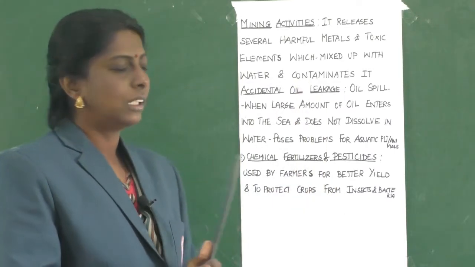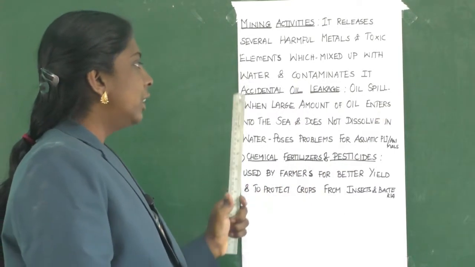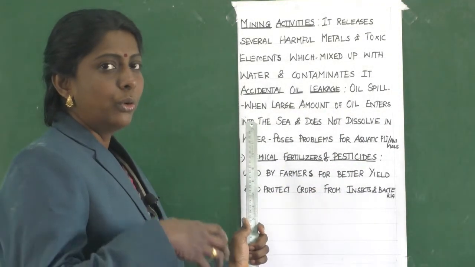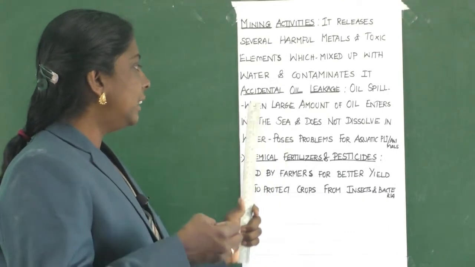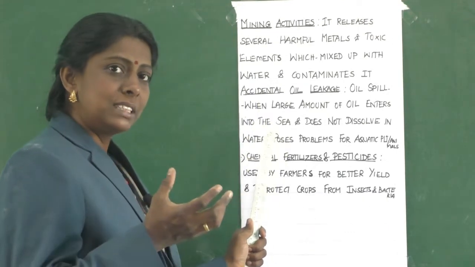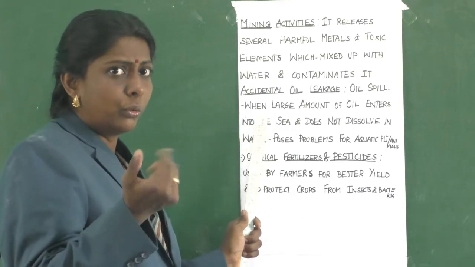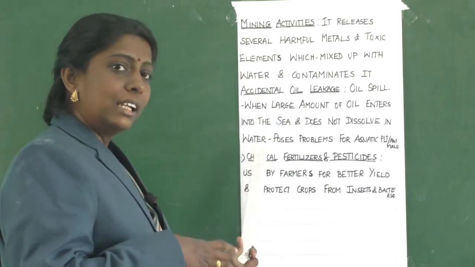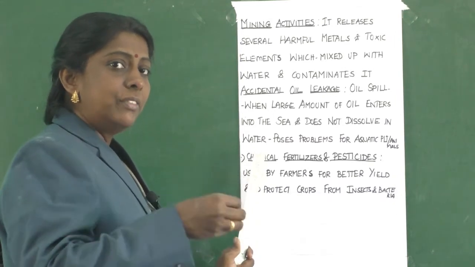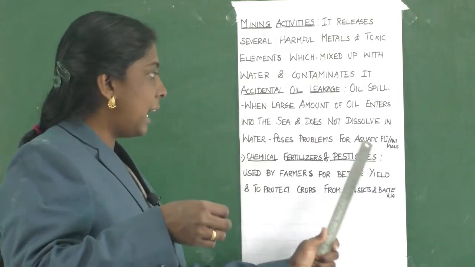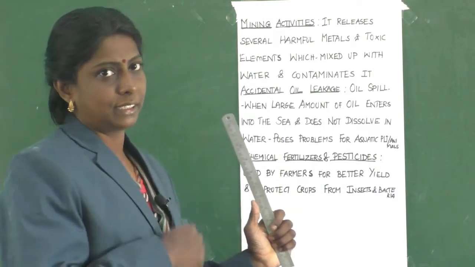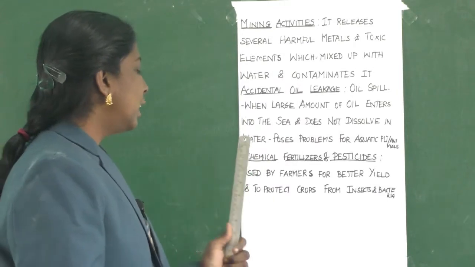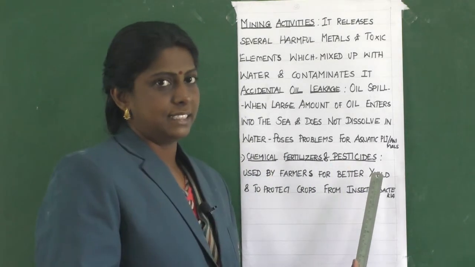Then accidental oil leakage. Oil spill happens when a large amount of oil enters into the sea. So, when a large amount of oil enters the sea, what happens? Will oil mix with water? No, isn't it? It does not dissolve in water, so the organisms living in the water, that is aquatic plants and animals, are getting affected. Clear?